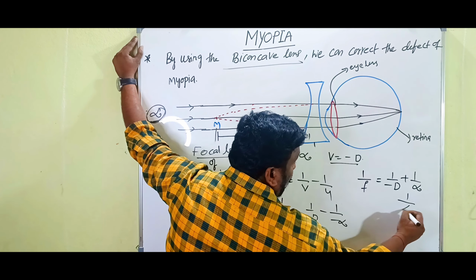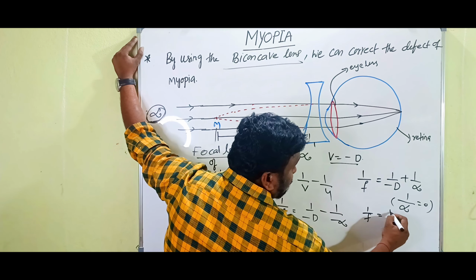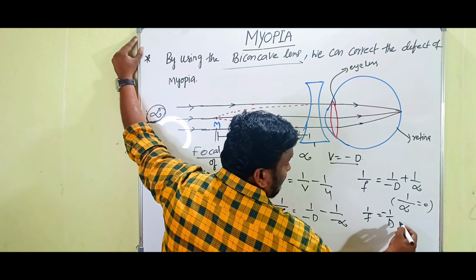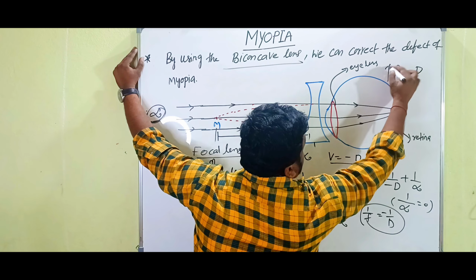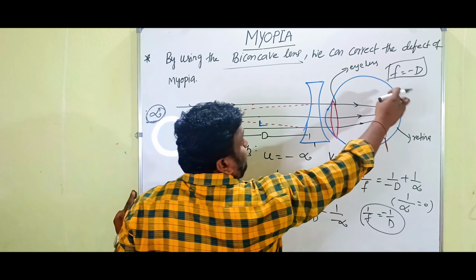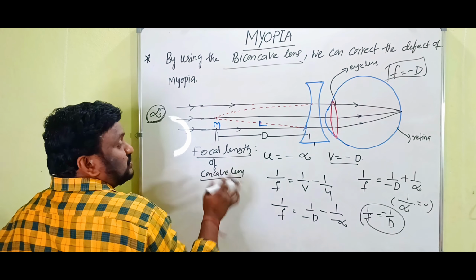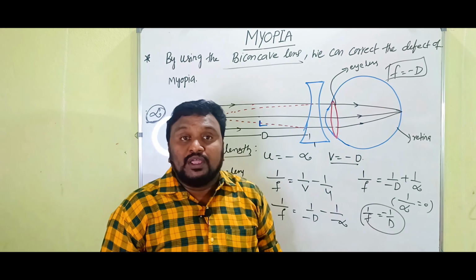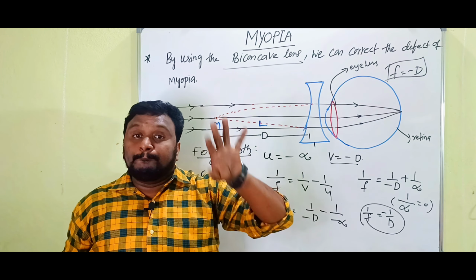So already 1 by infinity means what? 0. Therefore what we get? 1 by F is equals to minus 1 by D. It means that F is equals to minus D, clear. The focal length of the biconcave lens is what? Minus D, clear children.